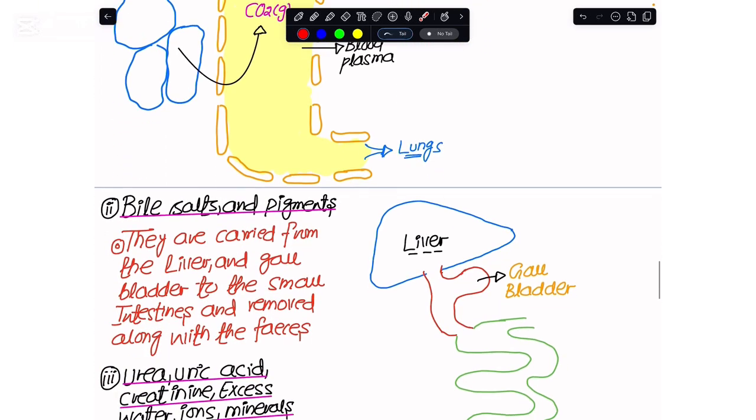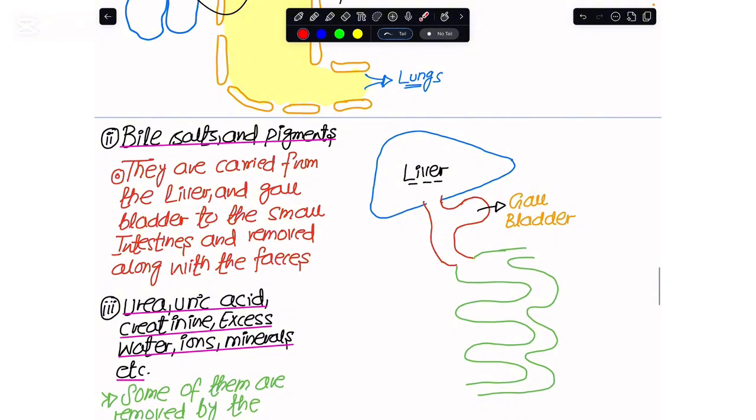Now moving onward, the bile salts and the bile pigments were originally produced in the liver. The liver takes these bile salts and pigments through the gallbladder, and from there they are carried to the duodenum of the small intestine, where they are utilized in the emulsification of the fats. The body removes these bile salts and bile pigments when we make the feces in the large intestine, so they are removed along with the feces.